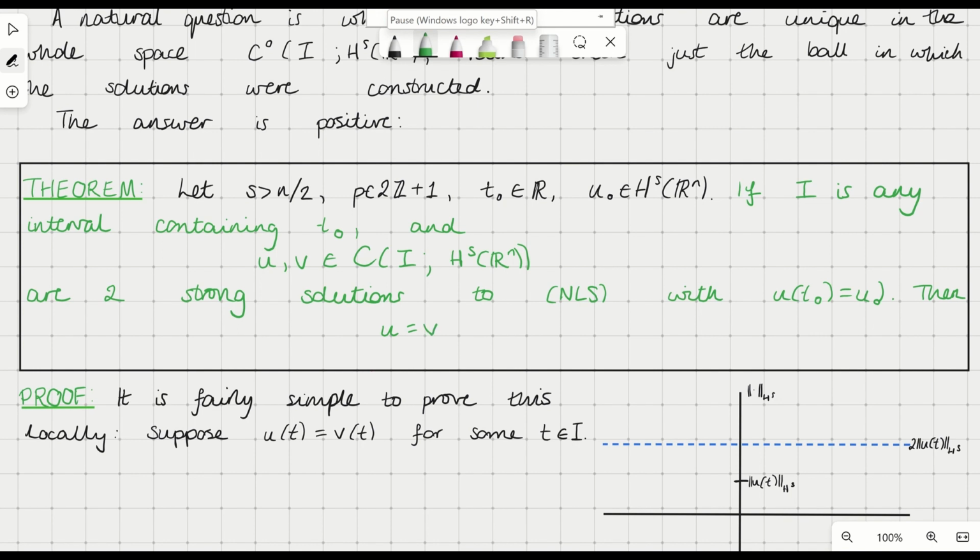So this is not just on the interval that we just constructed a solution on, this small one whose width depends on the size of u0. This is actually any interval on which we have a solution. We have uniqueness in the space of continuous functions into H^s.